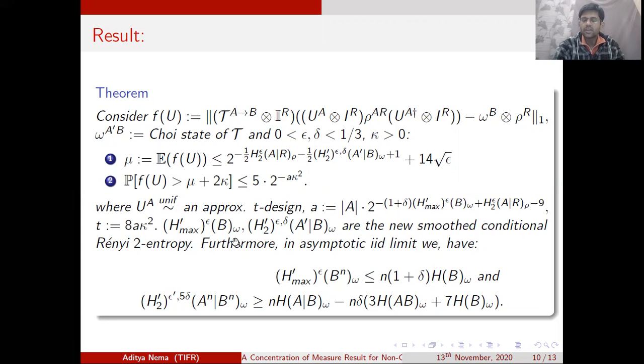And further, we show that the smoothed max entropic quantity is upper bounded by its Shannon analog, which is just the Shannon entropy of B evaluated with respect to the state omega B, and the newly defined smoothed conditional relative entropy of A given B is lower bounded by its Shannon analog, which is just the Shannon entropy of system A given system B evaluated with respect to the state omega AB, which is nothing but just the choi state of the superoperator tau.